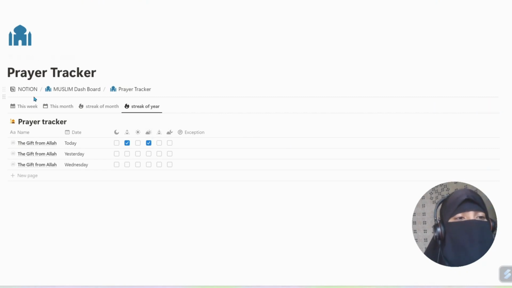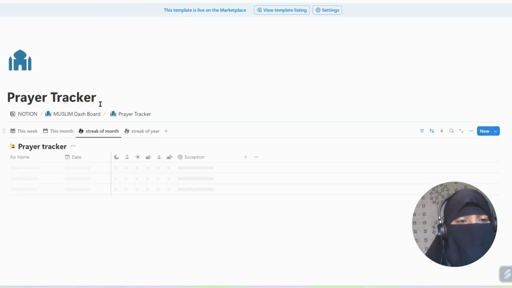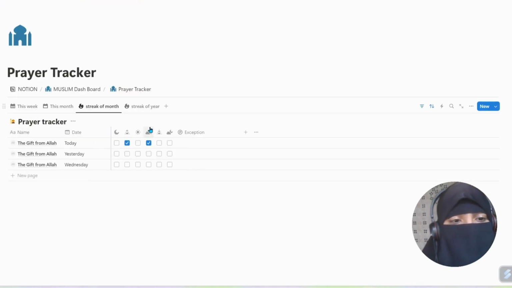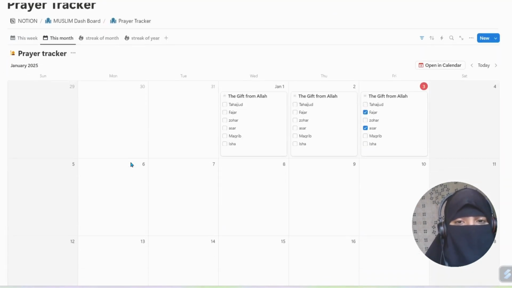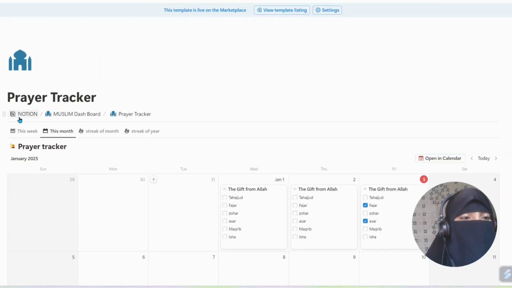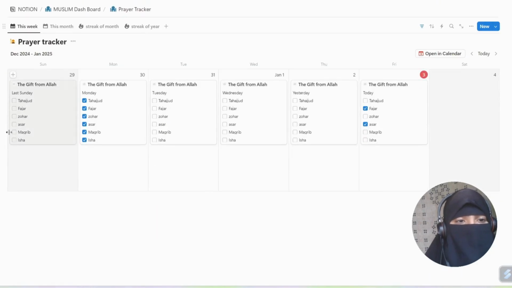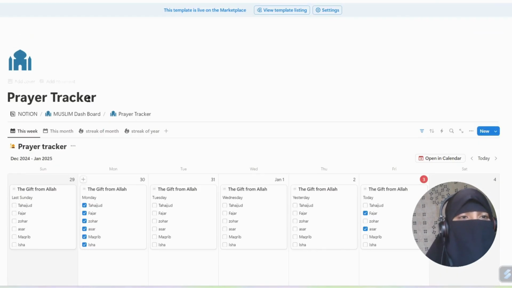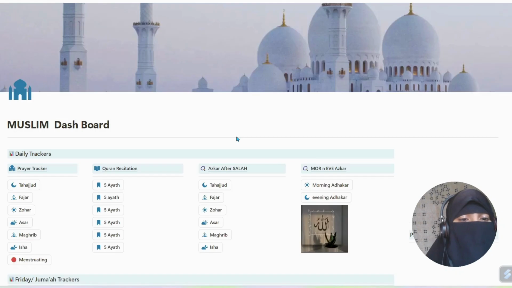In these trackers, we have 4 views, 2 calendar views and 2 streak views. This one is a year tracker. In the year streak, you get the data of the whole year, on which day you have prayed and which day you didn't pray. And this is the month streak. Here you will see only this month's tracker, but in the calendar view you can see the whole month in a calendar view. Then moving to the next, this is the week calendar. Here you see the week. Okay, and let us go to the next part of this video.